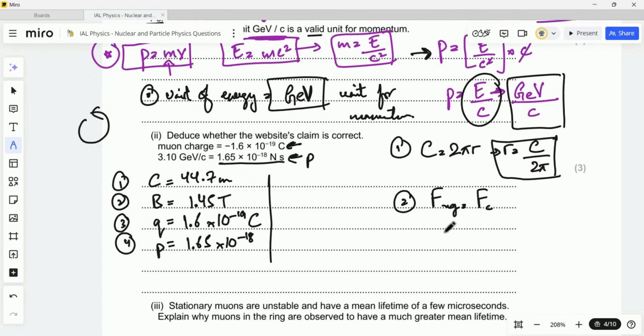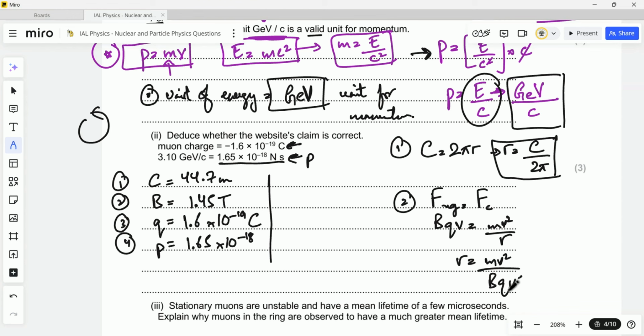I hope you remember the lectures when we were studying this topic where I told you that the force of the magnetic field would be equal to the centripetal force, and hence this would give us a formula. The magnetic field force is equal to BQV, and the centripetal force is equal to mv square upon r.